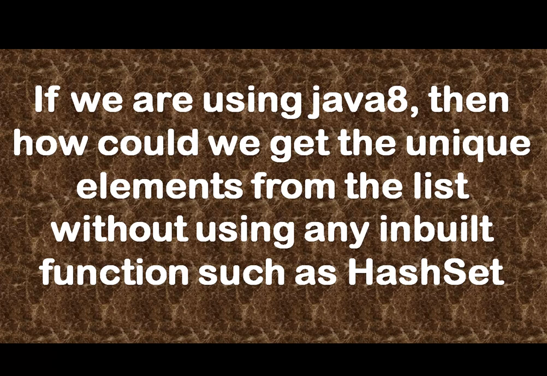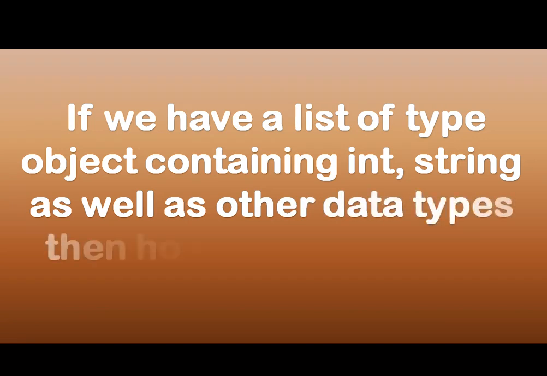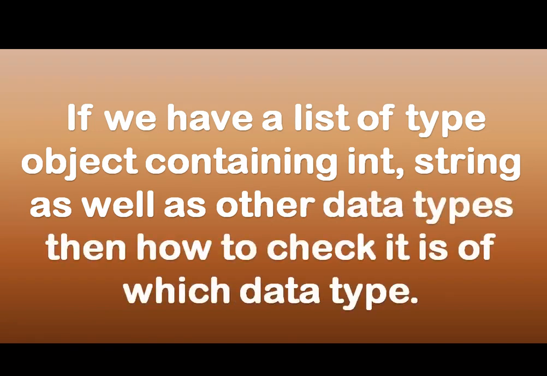Next question is, if we have a list of type Object containing int, String as well as other data types, how to check which data type each one is. So autoboxing comes into the picture, and we can make use of the instanceof operator and tell what the instance type is, if I'm understanding the question correctly. And even she answered in the note section, so using that we can do it.